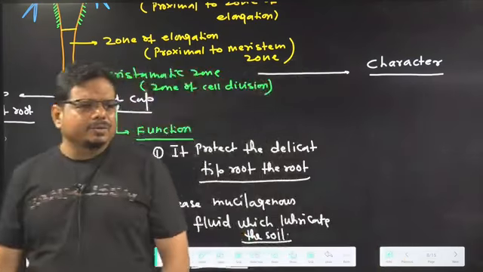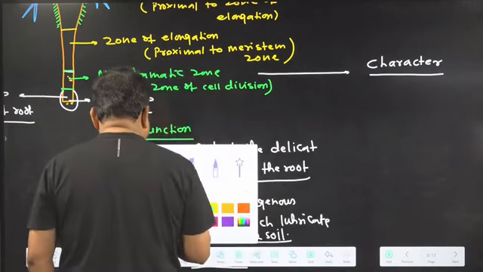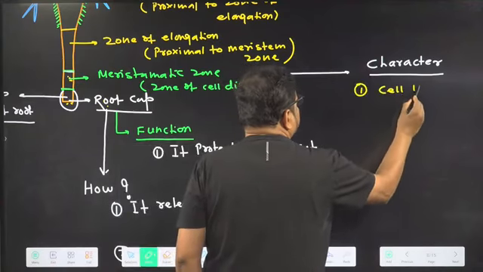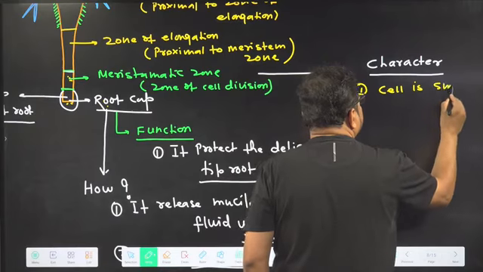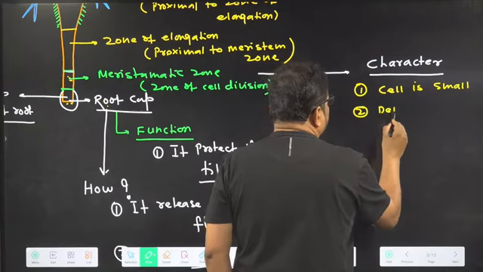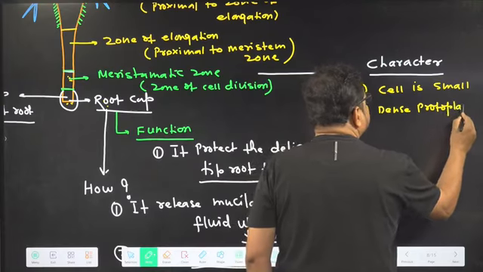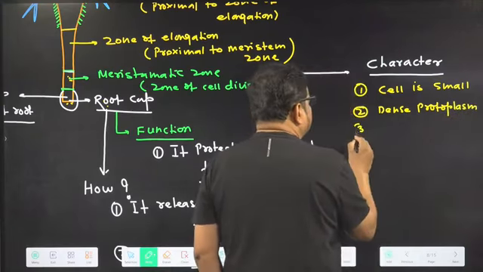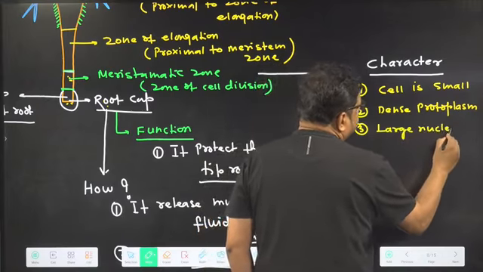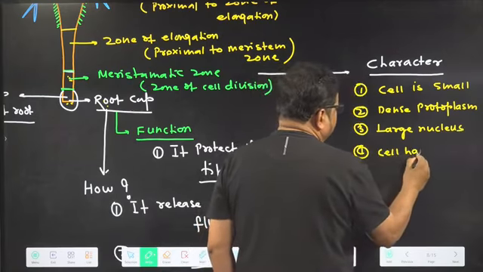Character of the meristematic zone. So what are the characters present in the cells in the meristematic zone? First, cell is small. Dense protoplasm. Large nucleus. Cell has capacity of division.